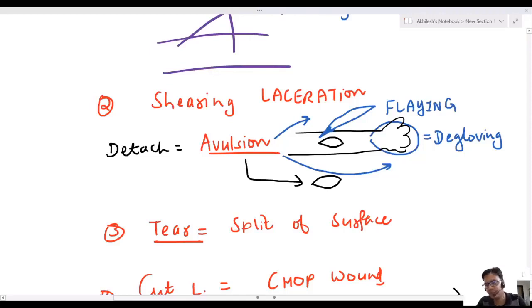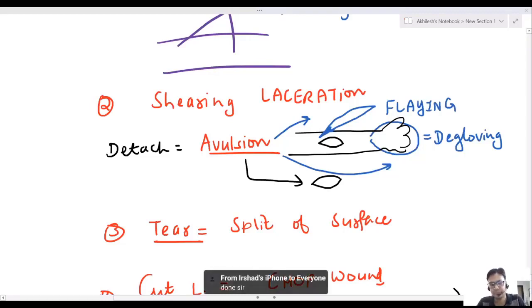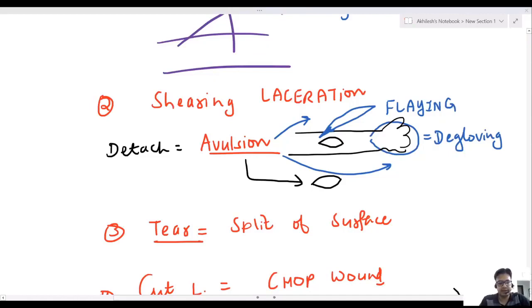Chop wound on the neck. You can see these are examples of chop wound. A better chop wound is by an axe, which is a very good picture of chop wound. Chop wound on neck.